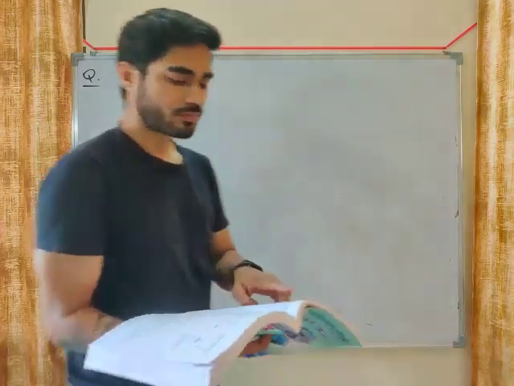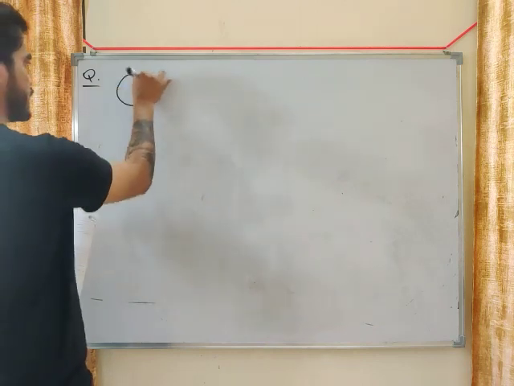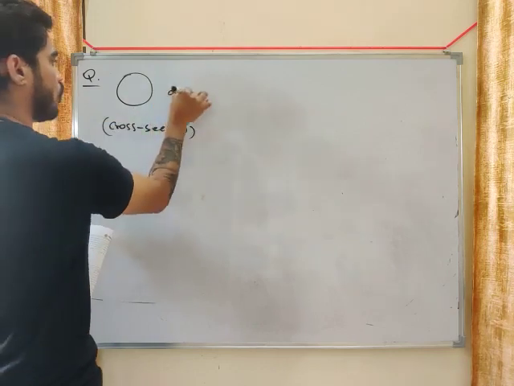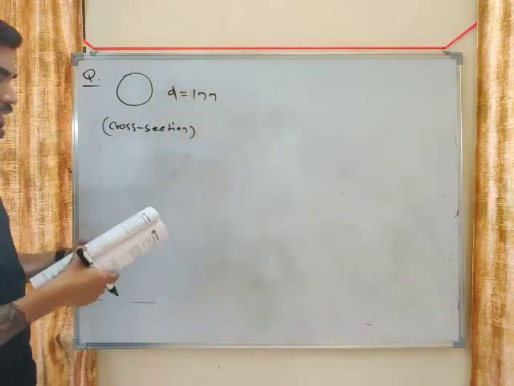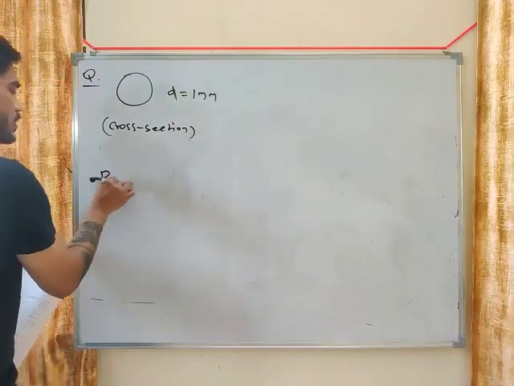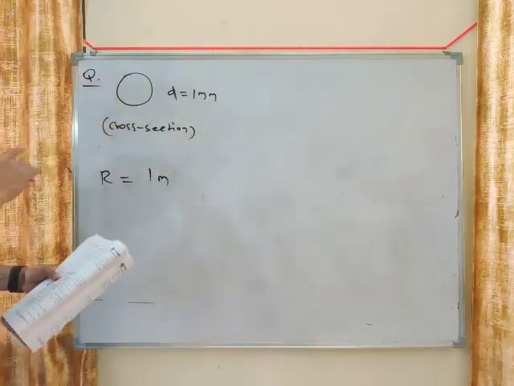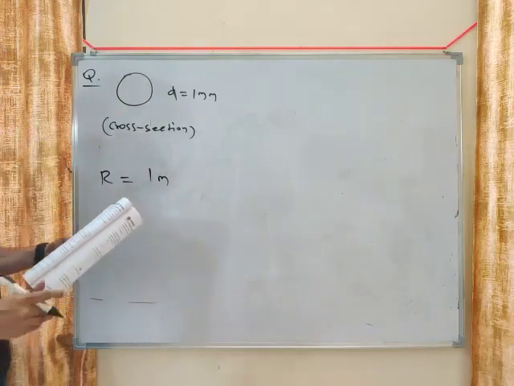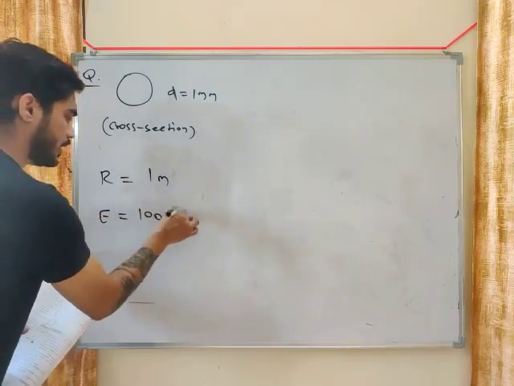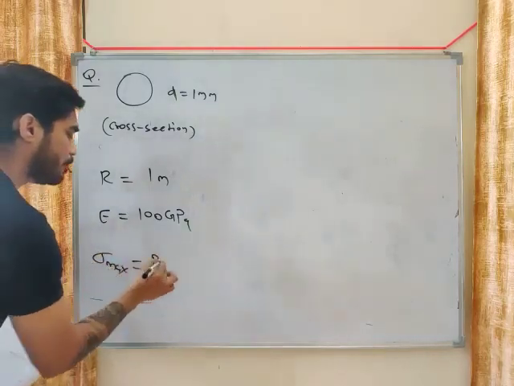What is the problem? A wire of circular section of diameter 1 mm. This is the cross section, diameter is given as 1 mm. The wire is bent into a circular arc of radius of curvature 1 meter. Young's modulus is given as 100 gigapascal. Calculate the maximum bending stress.